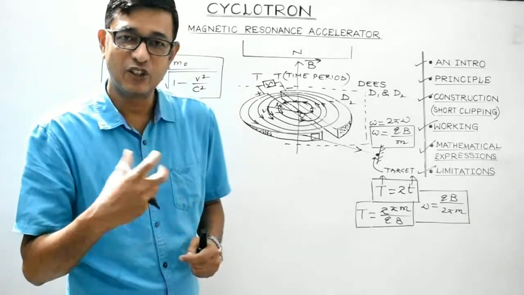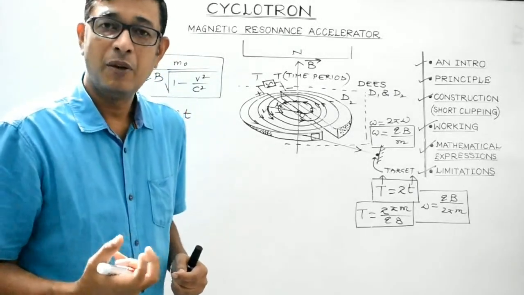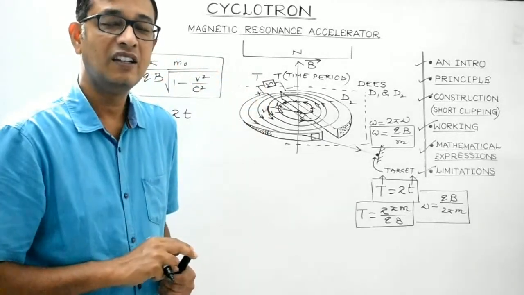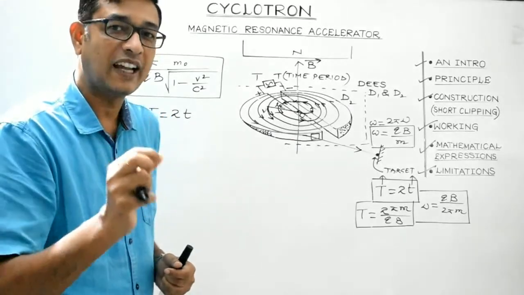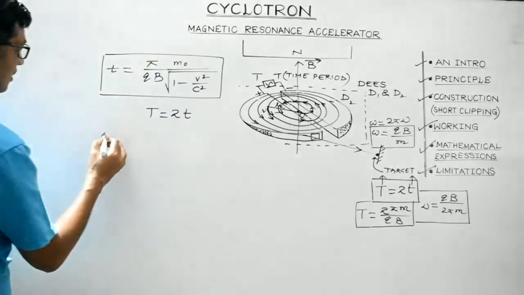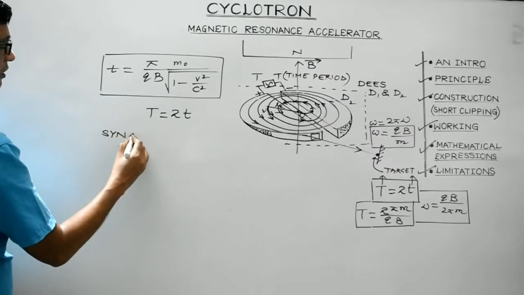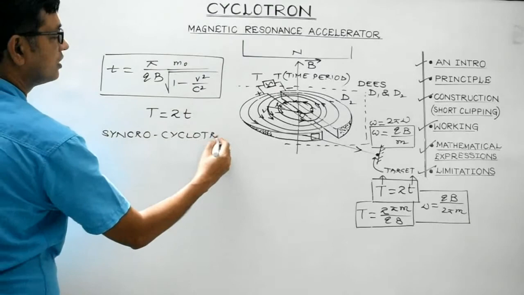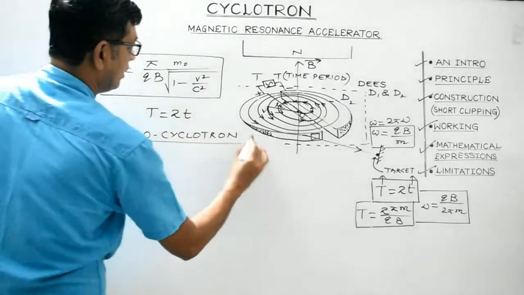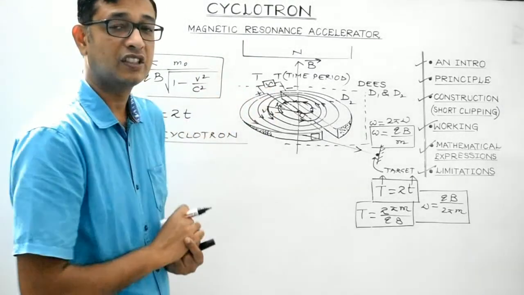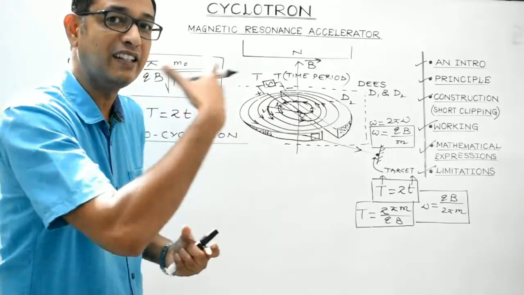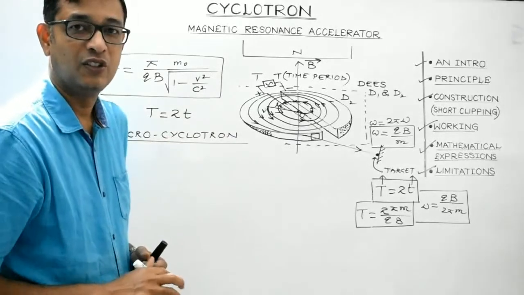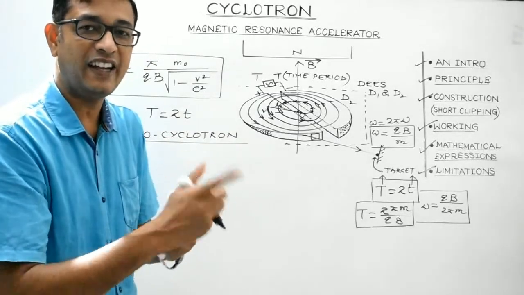So students, a cyclotron which employs this method so as to overcome the above drawback is known as a synchro cyclotron. So this is a cyclotron in which the time period or the frequency of the high frequency oscillator is varied so as to keep this relationship valid, so as to keep the synchronization intact.